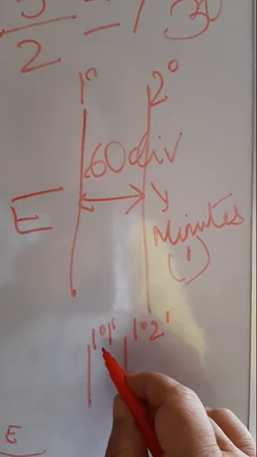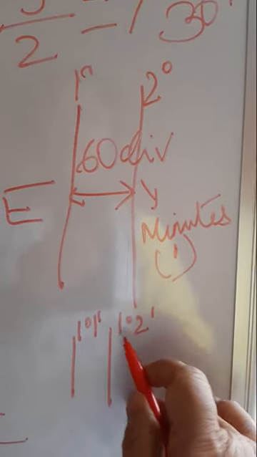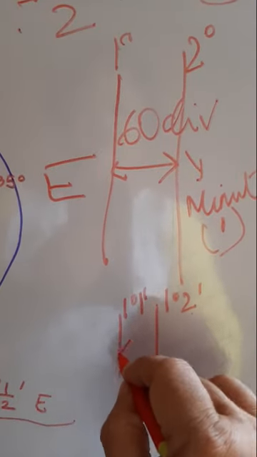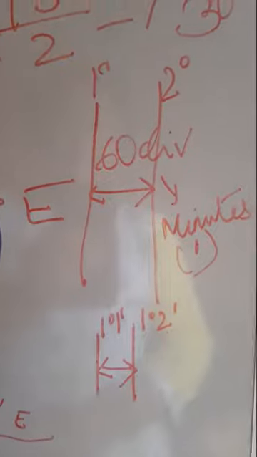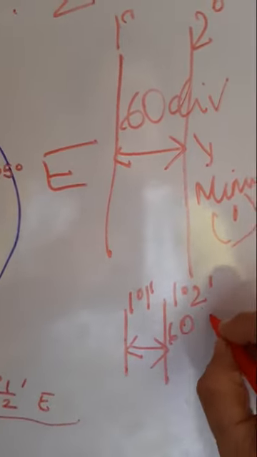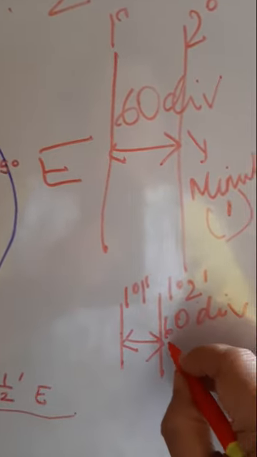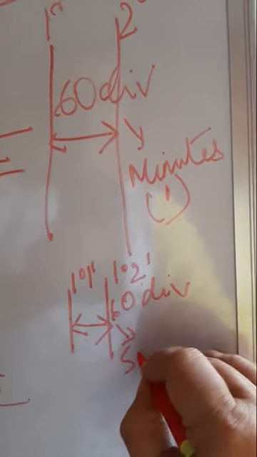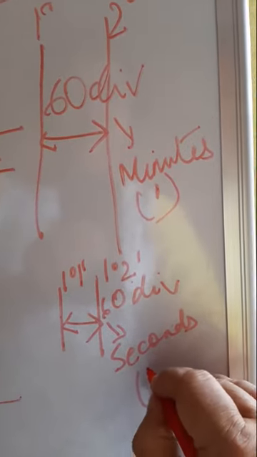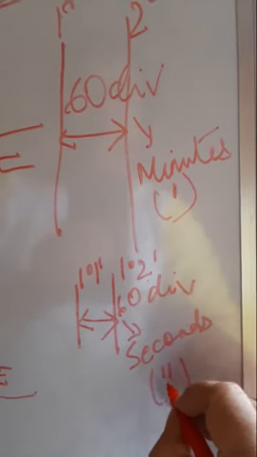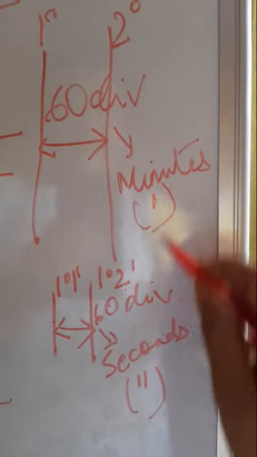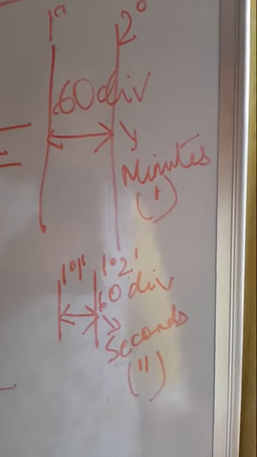The distance between them is again divided into 60 equal divisions, and these 60 divisions are termed seconds. We denote minutes by a single dashed line and seconds by a double dashed line.